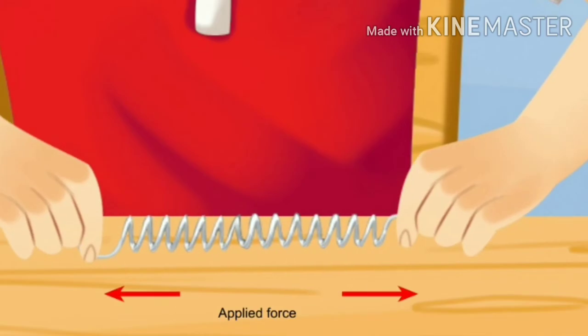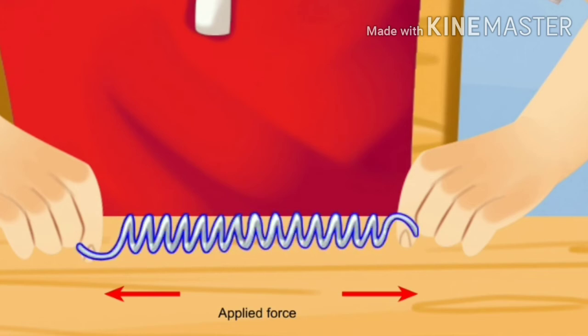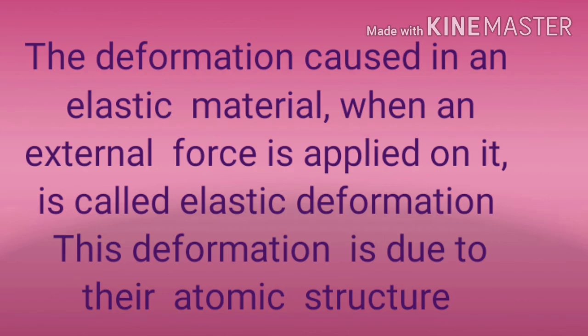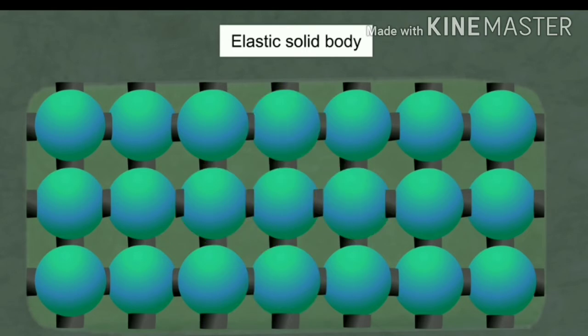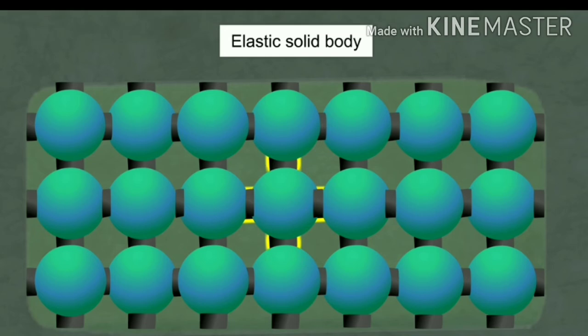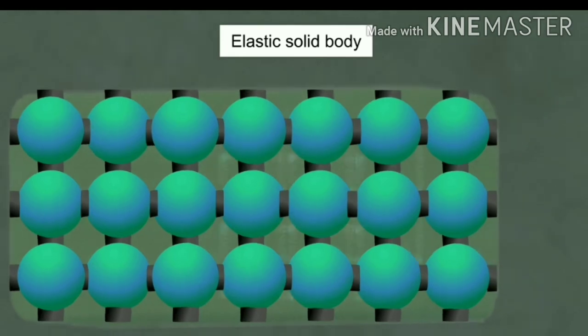When force is applied on an elastic body, it gets deformed. So, the deformation caused in an elastic material when an external force is applied on it is called elastic deformation. This deformation is due to the atomic structure of elastic materials. This is the structure of an elastic body. Each atom or molecule is surrounded by neighboring atoms or molecules. These atoms are bound by interatomic or intermolecular forces and stay in stable equilibrium.